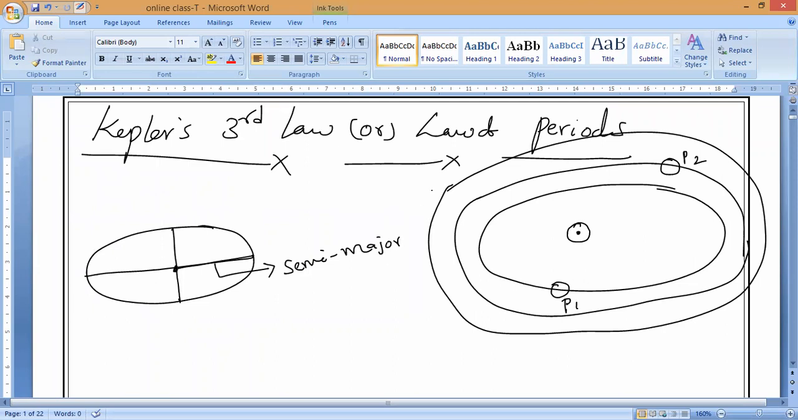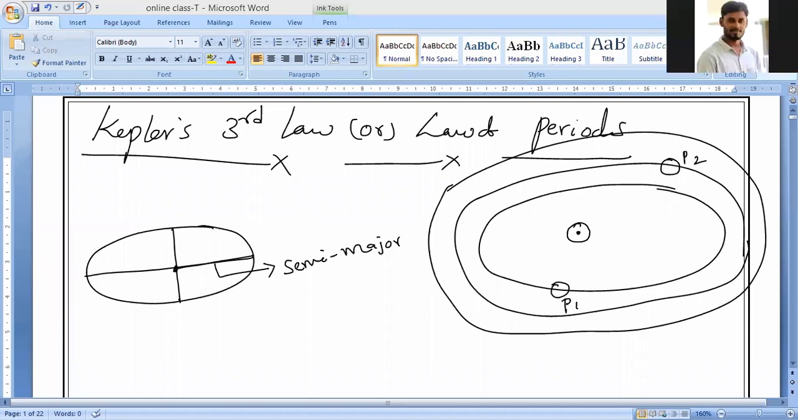Kepler's third law we can also call the law of periods. For the first point, different planets have different elliptical orbits. Will you accept it? All the planets are revolving in different elliptical orbits, yes or no? Now observe here: the length of the line joining a planet and the Sun, is it constant for each and every position of the planet, or does it vary? That is my concern.